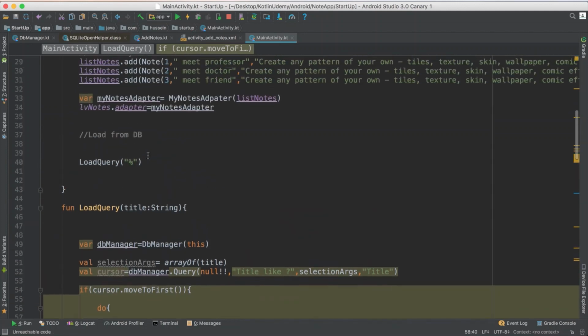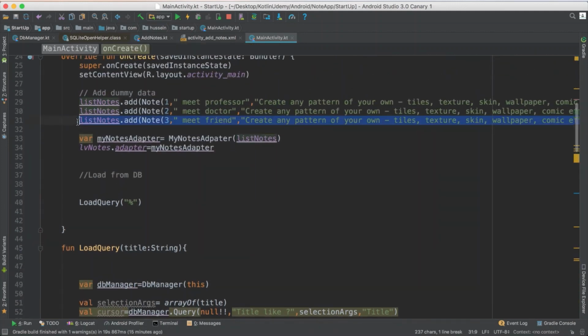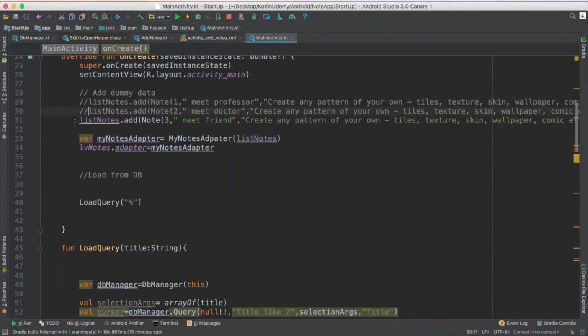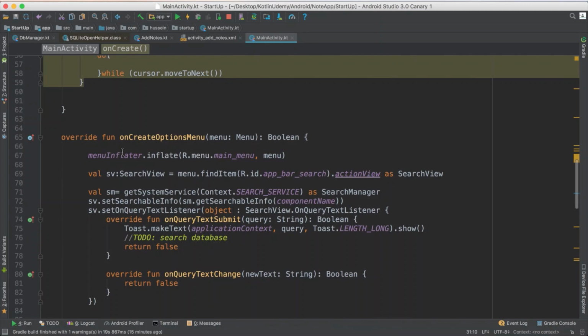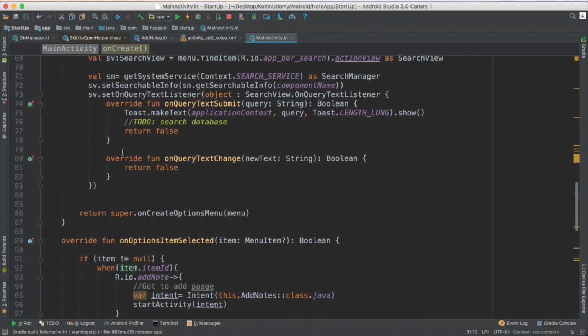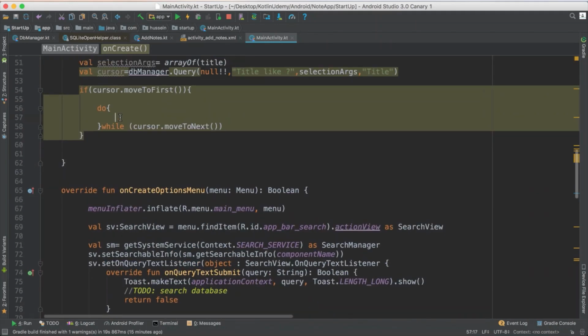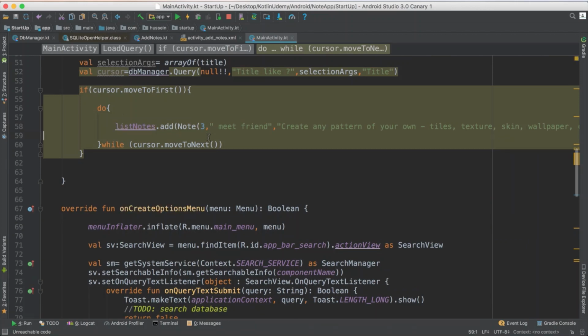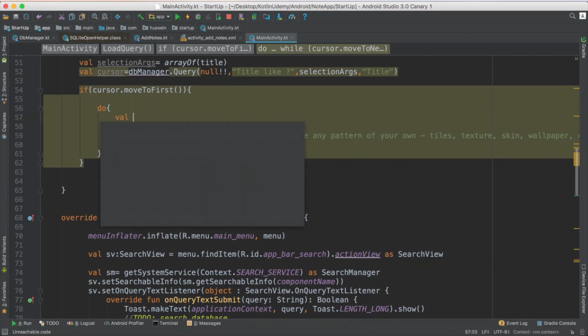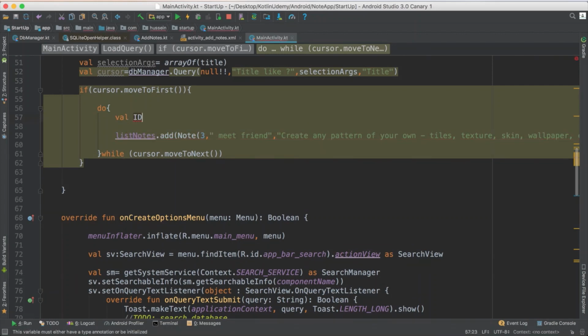What I have to do now, do you remember how we added the data, that old design? Let me stop these 3 lines and use my new design. In adding data, I have the information, I have ID, and I have everything in this cursor. If I define my value for ID, I could find it in the cursor.